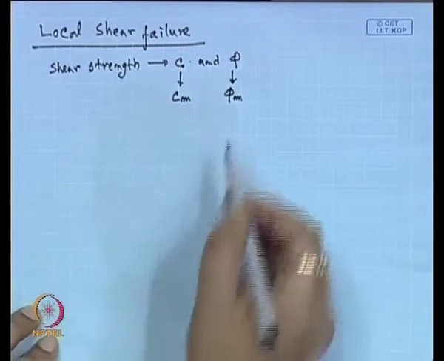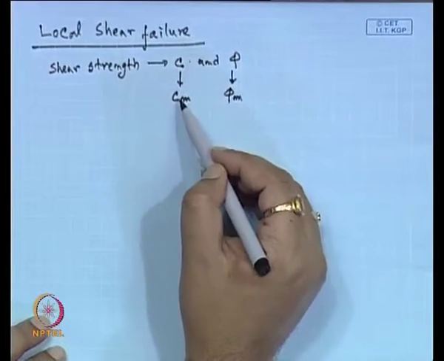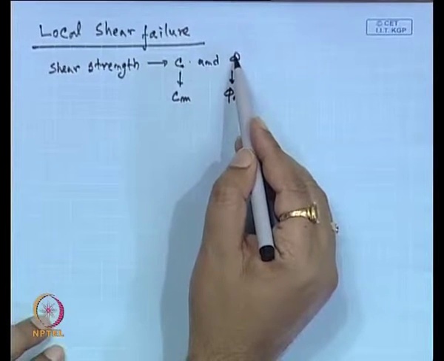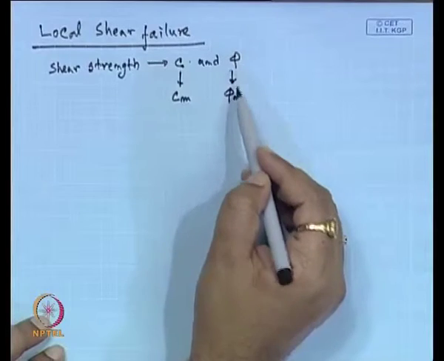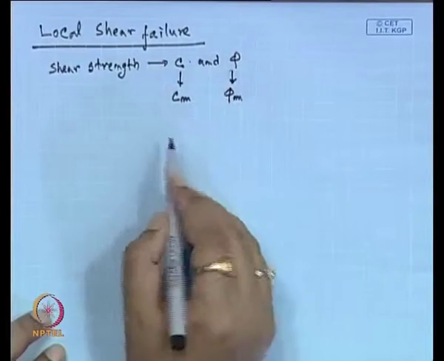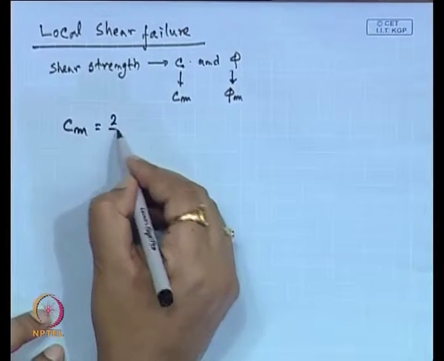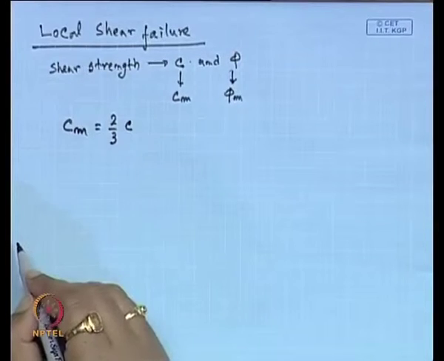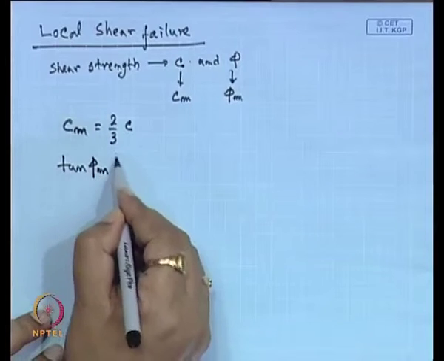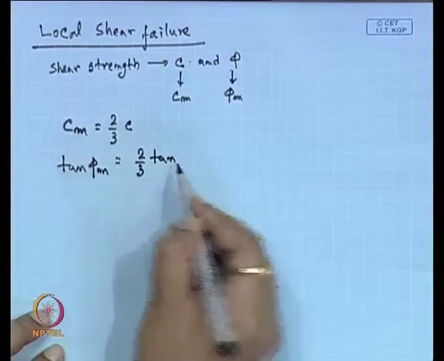Here C is the cohesion for general shear failure and Cm is the cohesion for local shear failure, and phi is the friction angle for general shear failure and phi m is the friction angle for local shear failure. Now, how to convert? Cm will be 2/3 of C, and tan phi m will be equal to 2/3 of tan phi.